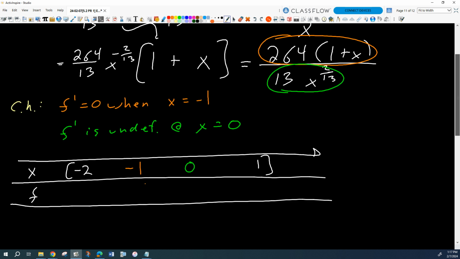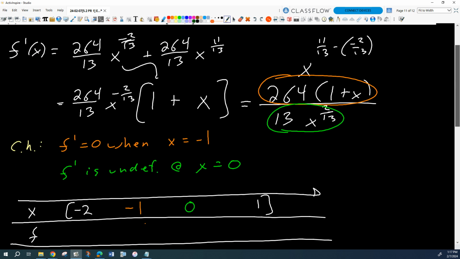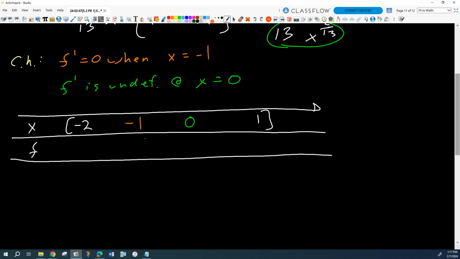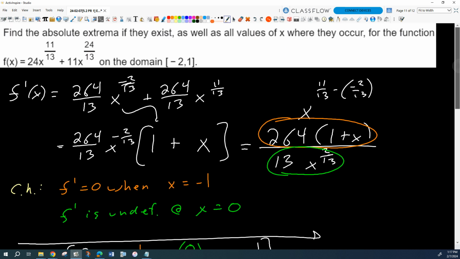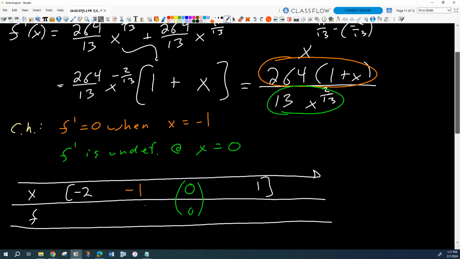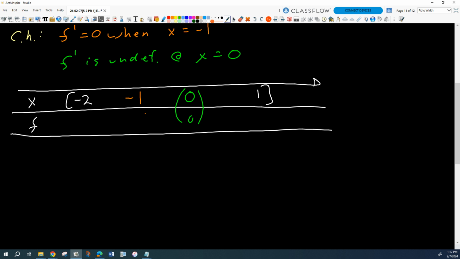So interior critical numbers at 0 and -1. Now we just need to figure out the value of the function in all those places. Well, what is f of 0? That's an easy one, 0. So we get the point 0, 0. What's f of 1? Well, what's 1 to any power? 1. So 24, plus 11. So 35. Yep, 35.